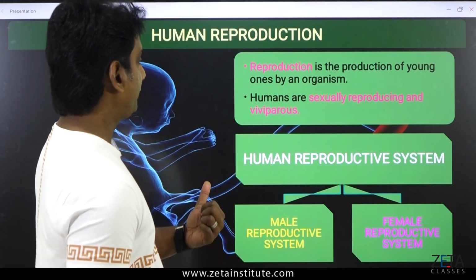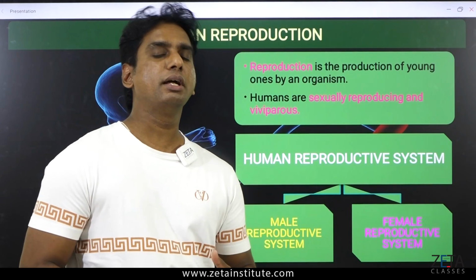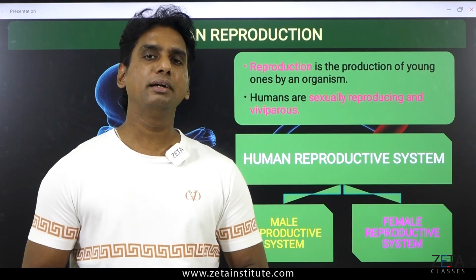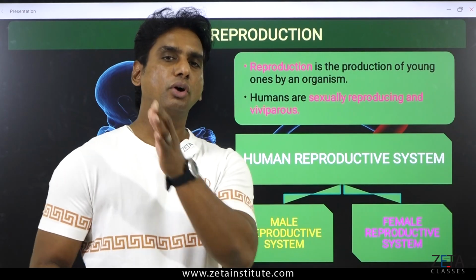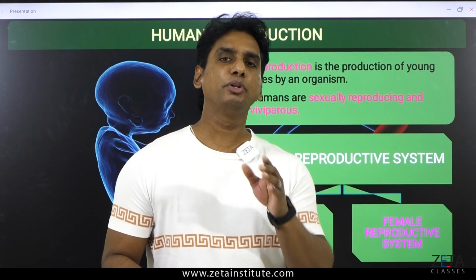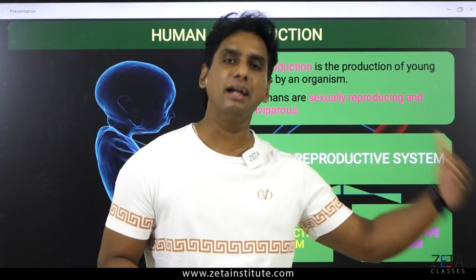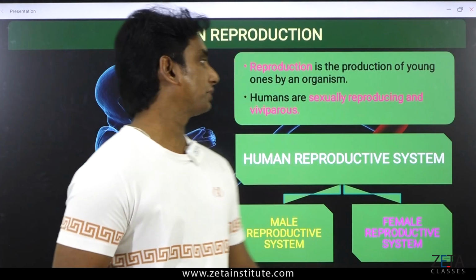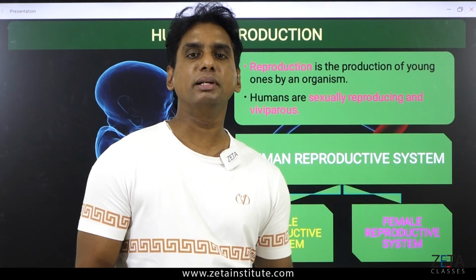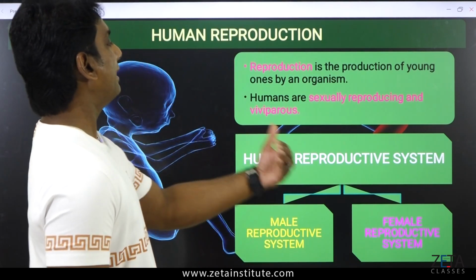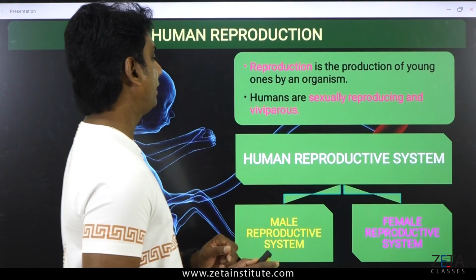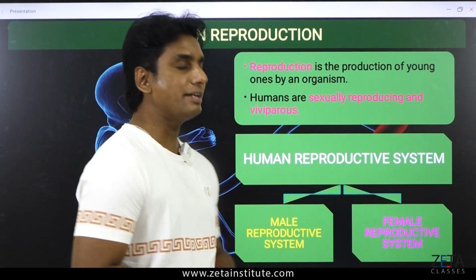Let me go to the first one. Reproduction is the production of young ones by an organism. We have already seen that in the previous video, where I told you the right term to use is perpetuation, or continuation, of a species. All living species in the world have to produce their own child, an offspring, a young one, isn't it? That is what we call reproduction. Humans are definitely animals, and the actual purpose of the reproductive system is to produce a young one. Humans are sexually reproducing, definitely, and viviparous.